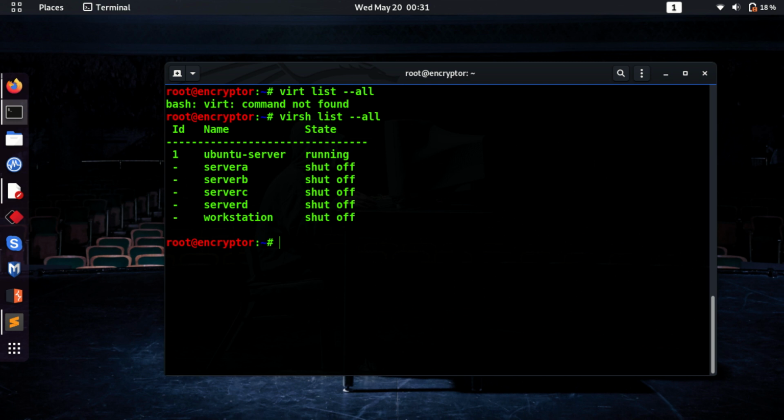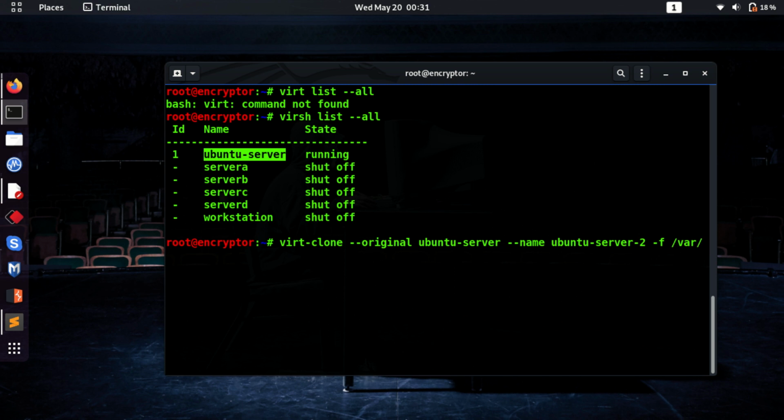So there is a command, virt-clone --original, and you have to give the domain name of your original virtual machine and then the name of the newly created virtual machine you want to give, like Ubuntu server 2. And then you need to give the file path.